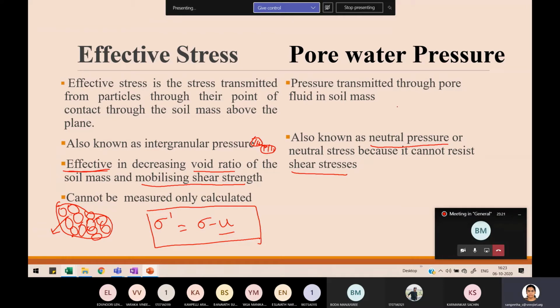So for any liquid, shear strength is 0. Tau is equal to 0.